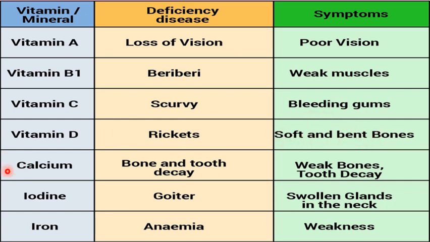The deficiency of calcium can cause bone and tooth decay. It means the improper development of bones and teeth. What are the symptoms? Weak bones and tooth decay. The deficiency of the mineral iodine can cause goiter, and in goiter there are swollen glands in the neck. The deficiency of iron can cause anemia, which is a disease of the blood. And what happens in it? The affected person feels weakness.